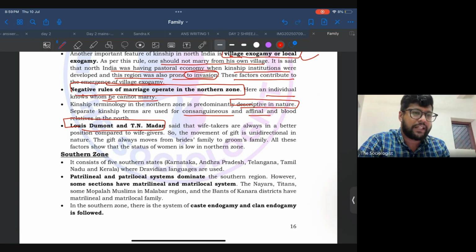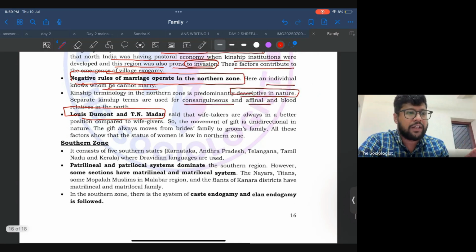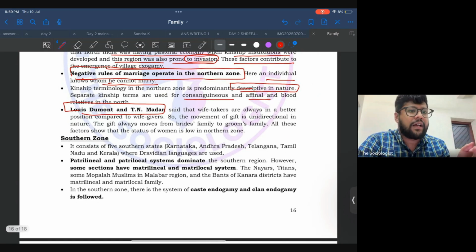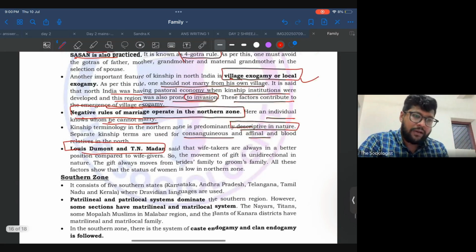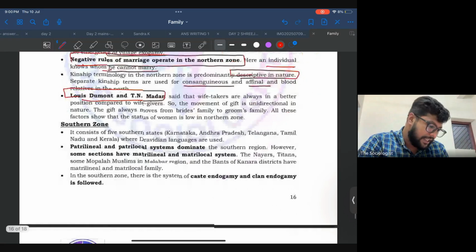All these factors show that there will always be an upper hand for the groom's family compared to the bride's family. So the status of women, compared to southern India, is lower in the northern zone. Now we have discussed the northern zone kinship pattern. Let us discuss the southern zone.